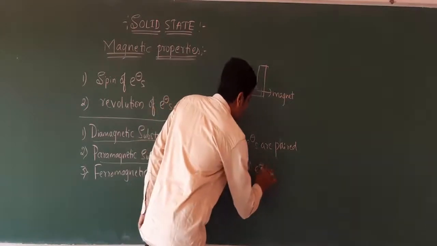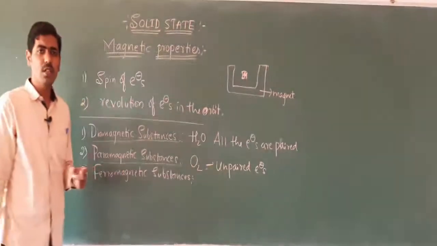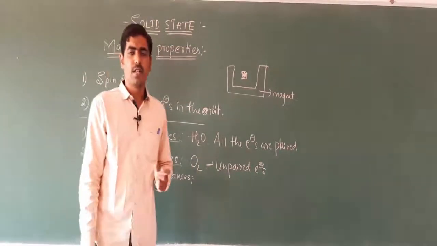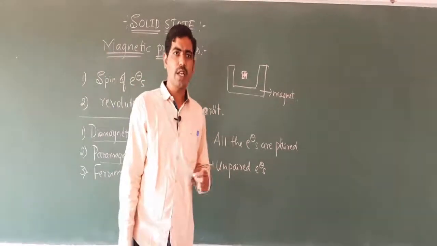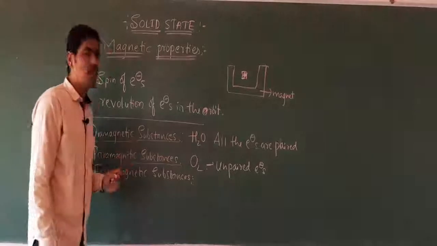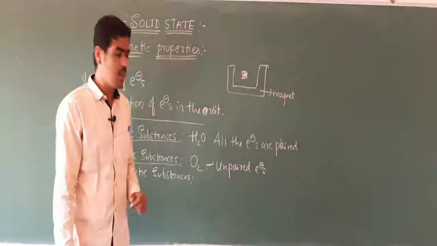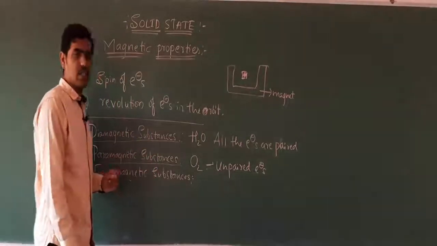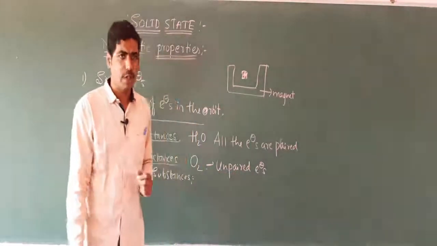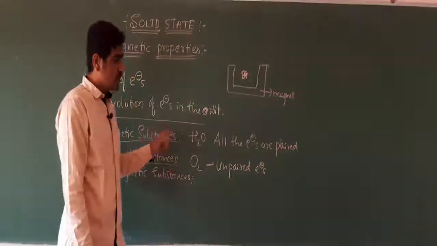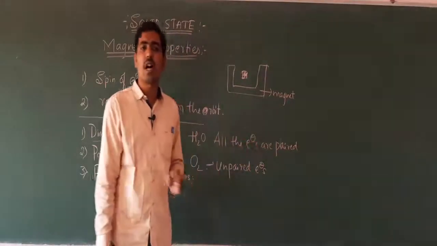Due to the presence of unpaired electrons, the substance shows paramagnetic behavior. That means they are weakly attracted by a magnetic field. So diamagnetic substances are weakly repelled by the magnetic field, and paramagnetic substances are attracted by a magnetic field. And why are certain substances weakly repelled? Because all the electrons are paired.